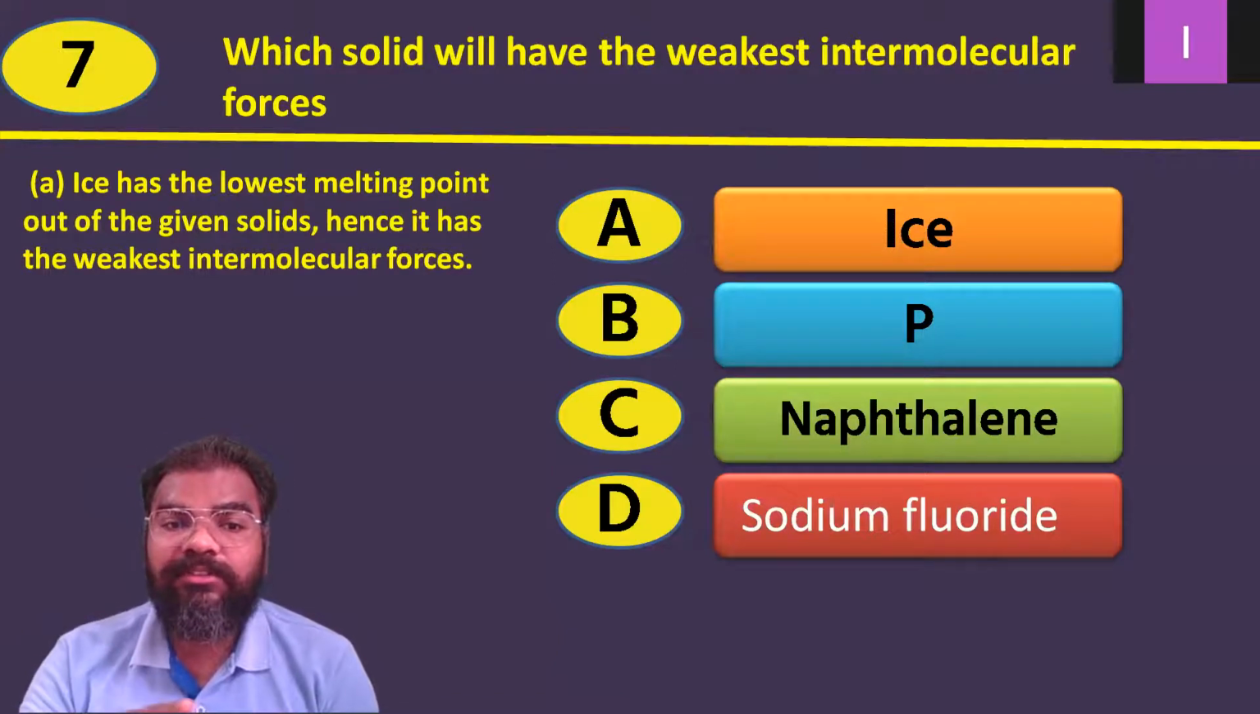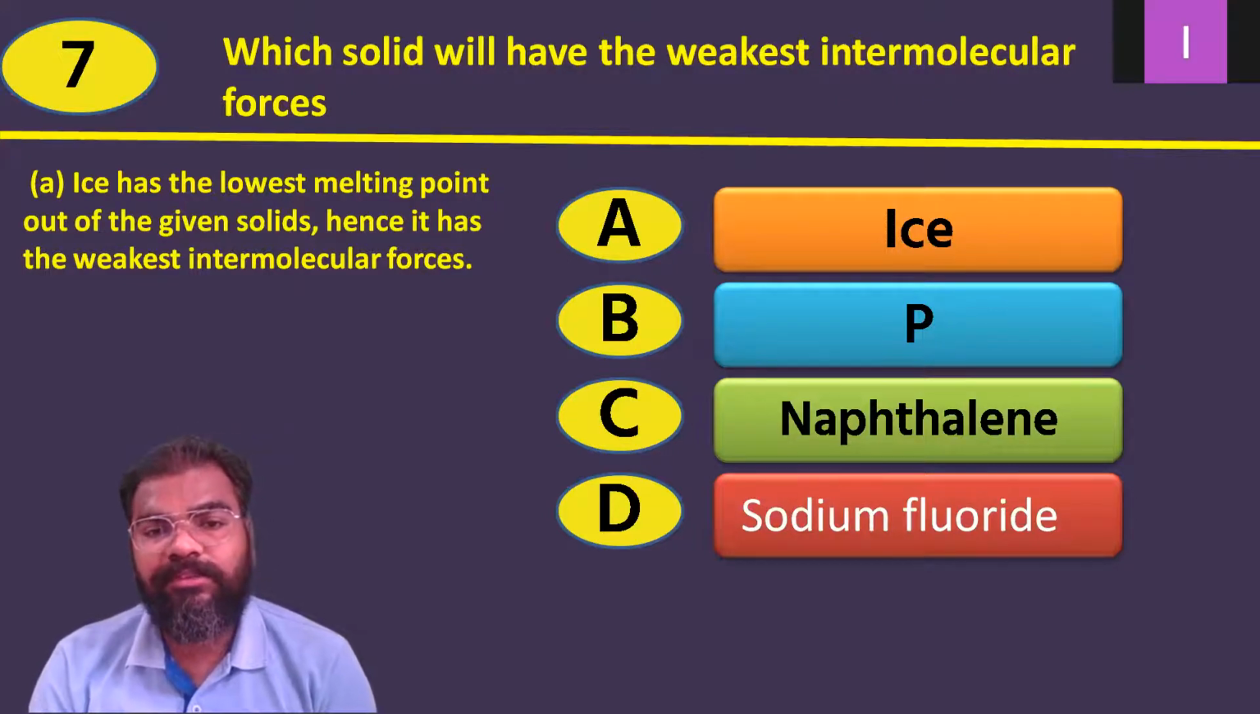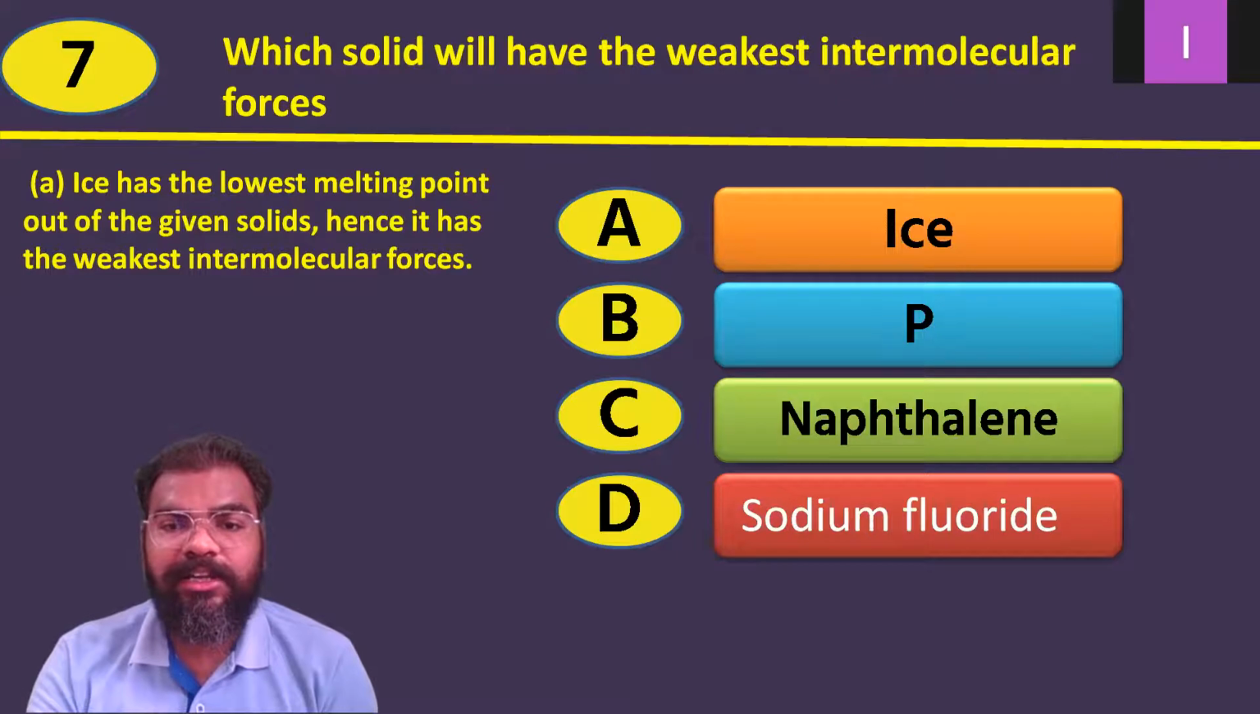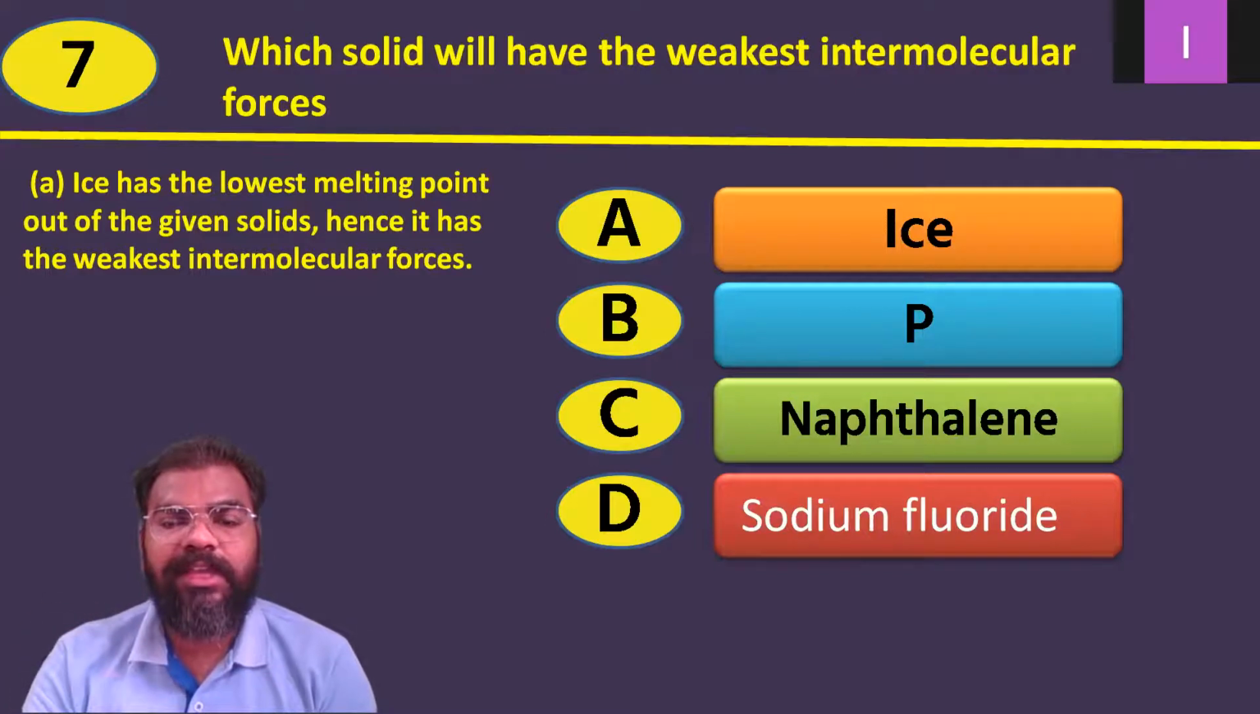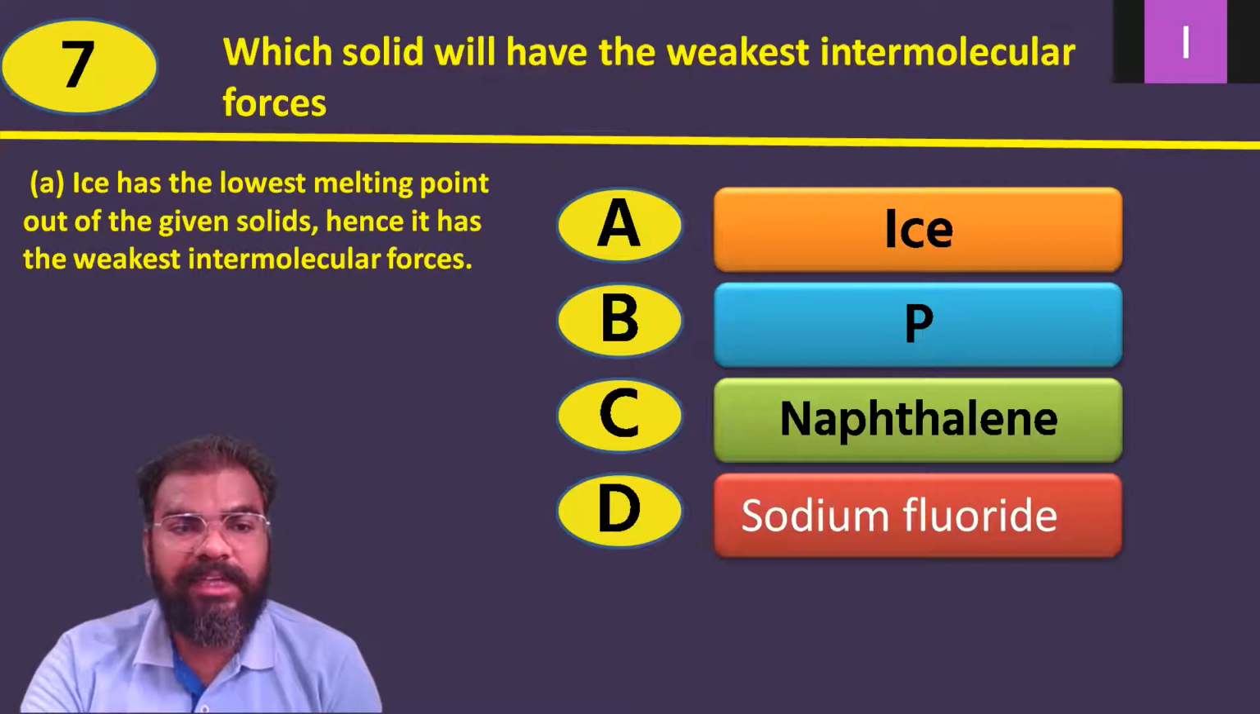Ice has the lowest melting point out of the given solids: phosphorus, naphthalene, and sodium chloride. Hence, it has the weakest intermolecular forces. So, low melting point is of ice. Because of that, we can say that ice will have the weakest intermolecular forces as compared to phosphorus, naphthalene, and sodium chloride. So, answer A, ice, is the correct answer for the question number 7.